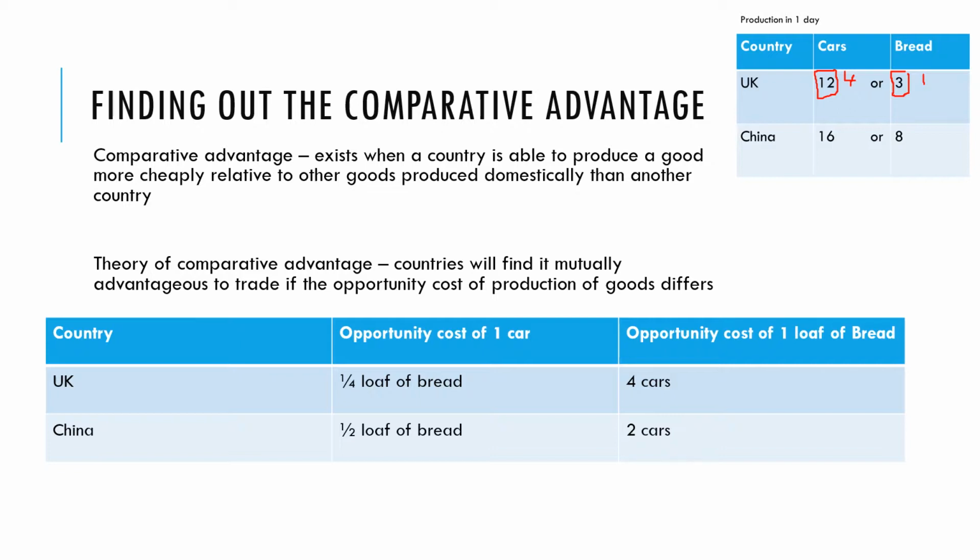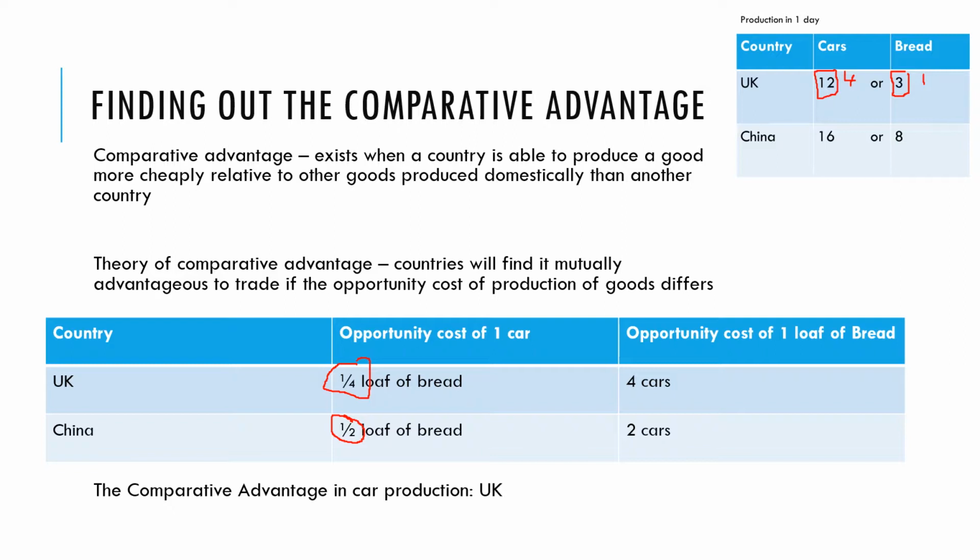So let's consider first of all the comparative advantage in the production of cars. Who has the comparative advantage in the production of cars? Who sacrifices less when they produce cars? If we look at our table, we can see that the UK sacrifices only a quarter of a loaf of bread, whereas China sacrifices half a loaf of bread. So we would say that the comparative advantage in car production belongs to the UK.